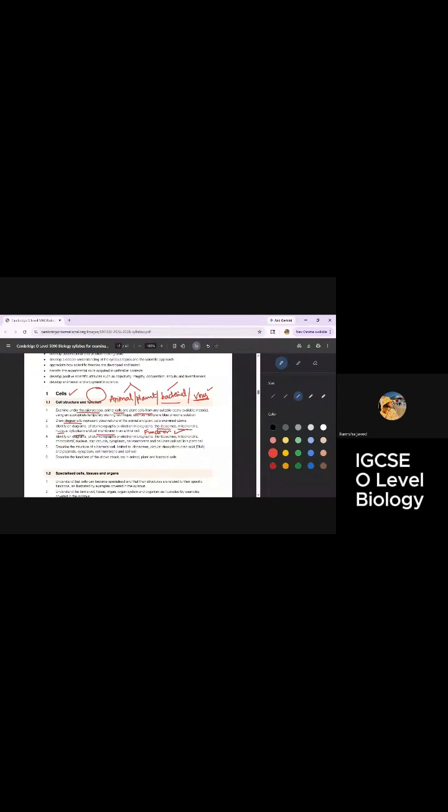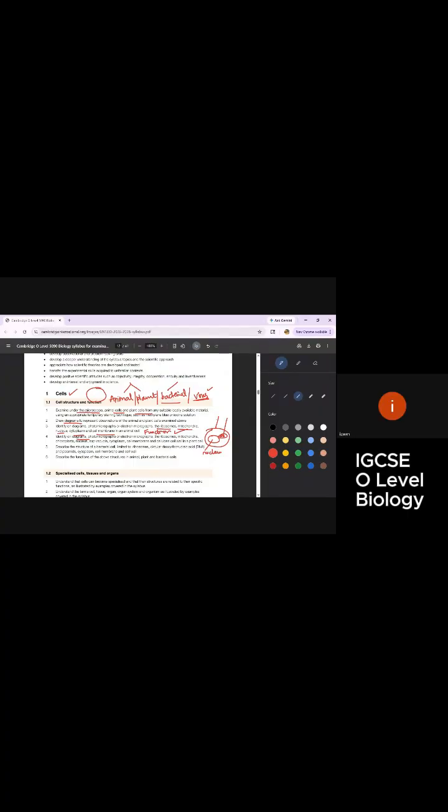Then we should be able to identify on diagrams, electron microscopes, or the ribosomes. I should know what a cell looks like: if the cell is like this, and the nucleus is here and the mitochondria is here, how am I going to label that this is a nucleus? What are the identification points for each of the organelles? We are going to study that in detail.